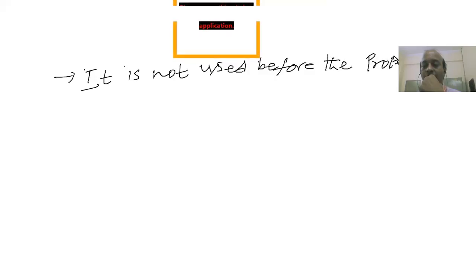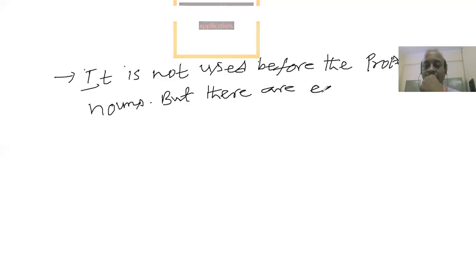The definite article the is generally not used before the proper nouns, right? But there are some exceptions. What are they?